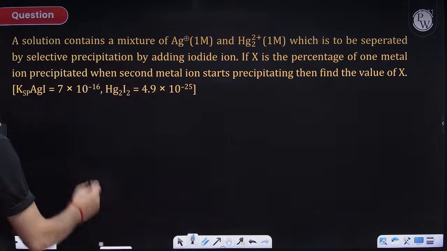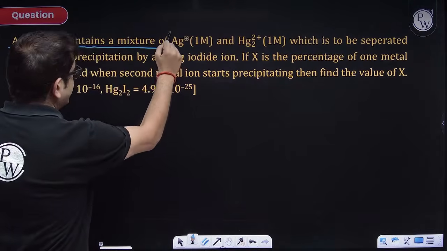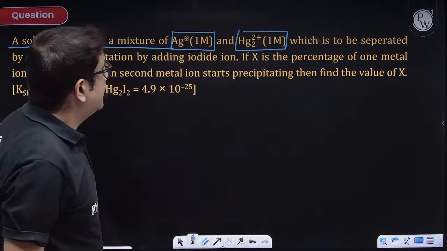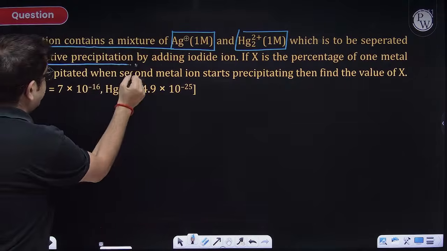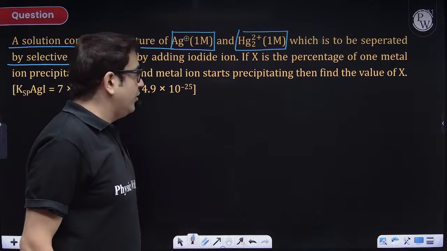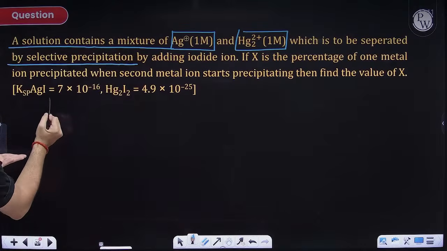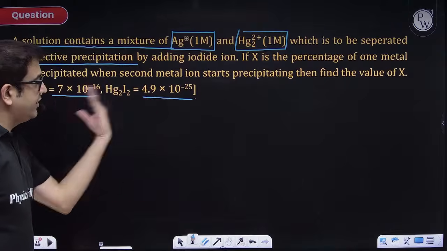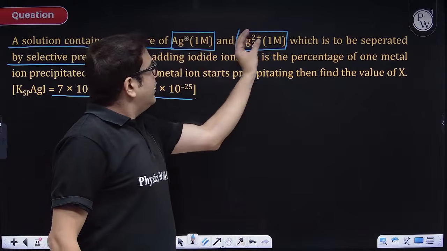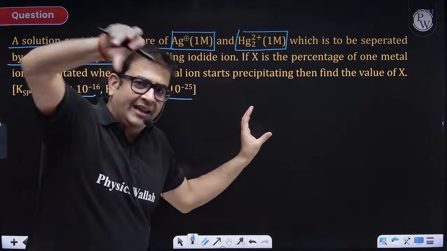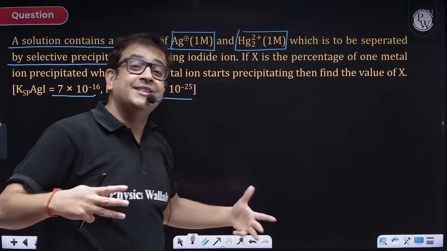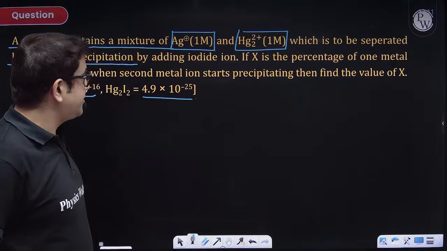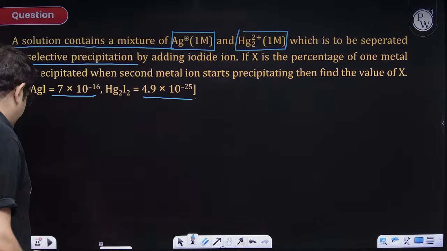The question says, a solution contains a mixture of silver cation, Ag plus, 1 molar, and Hg2 2 plus cation, 1 molar, which are to be separated by selective precipitation by adding iodide ion. Okay, sir, that means that their KSP value is given, of AgI and of Hg2I2, mercurous iodide, definitely they are sparingly soluble. 1 molar of cations I'm having, and I'm adding iodide ion. Obviously, who will be precipitated first? Who will be having lesser amount of I minus ion required for the precipitation. So let us first check who will precipitate first.